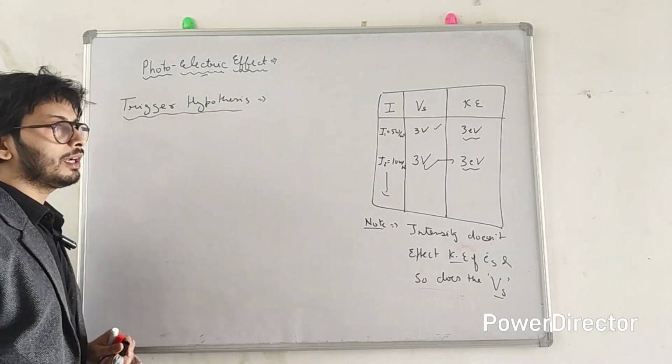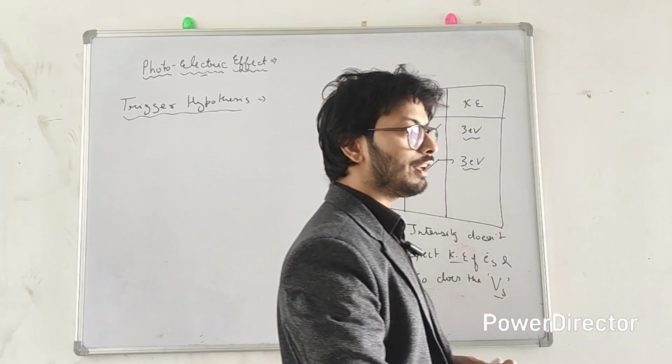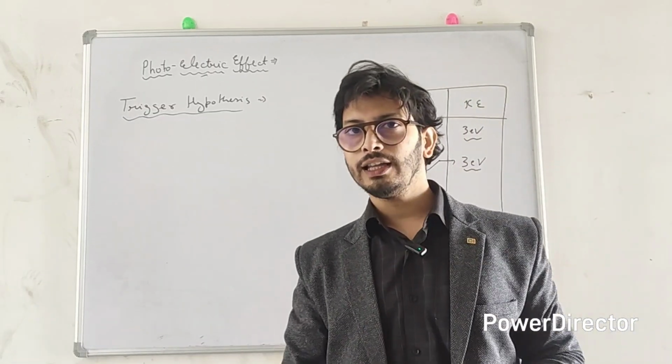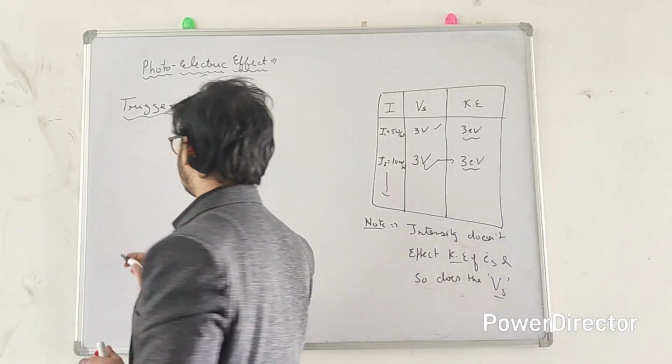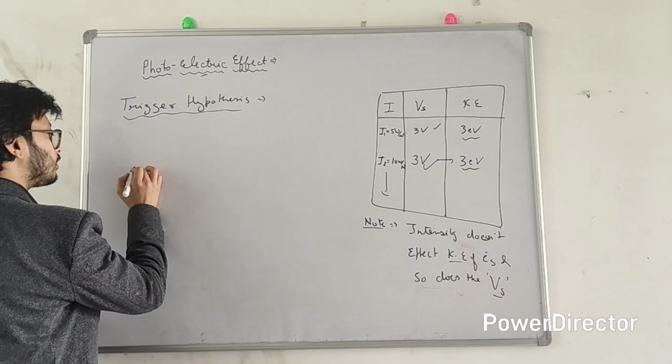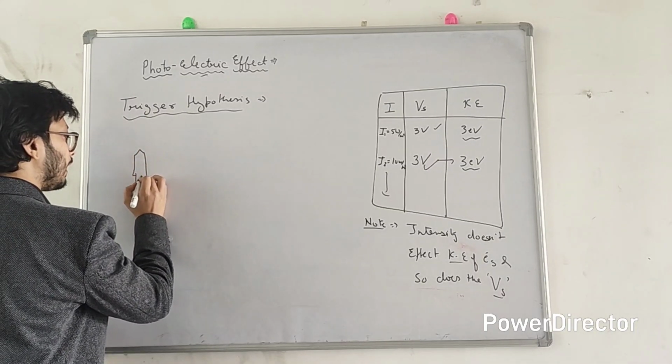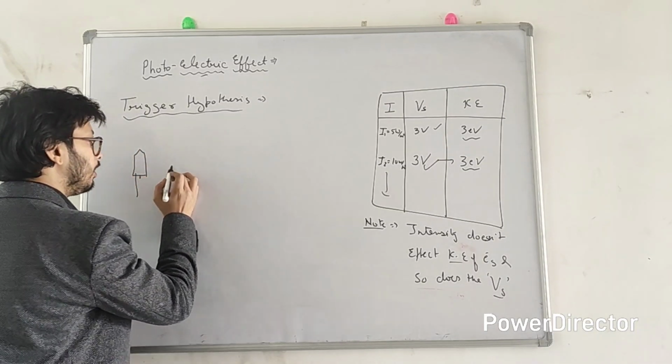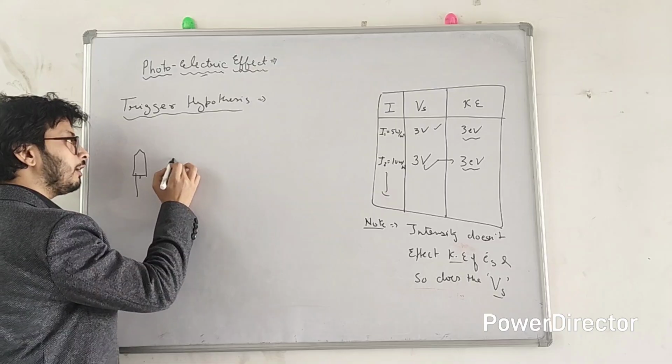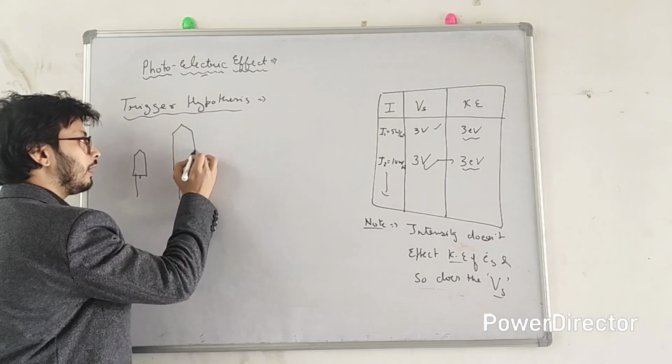In the trigger hypothesis, let me ask you one question. You must be celebrating Diwali every year, right? And in Diwali, there are those rockets which people love to fly, right? So let me take an example with this rocket only.